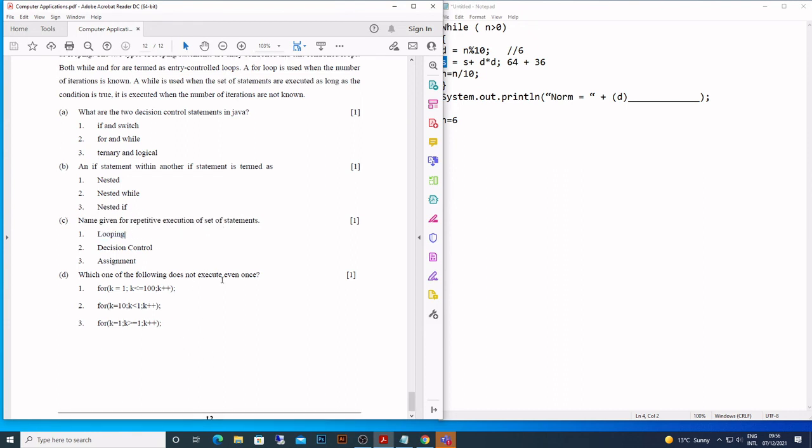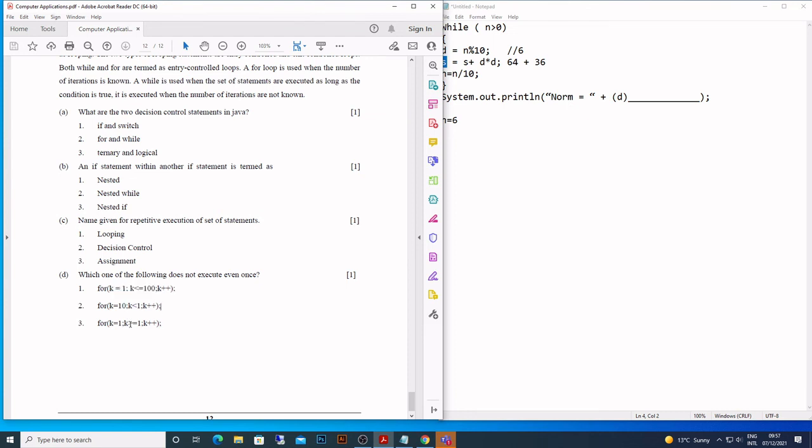Does not execute even once. Which one? You see what it says? It starts from 1 and it goes up to 100 by adding 1 every time. So it will go 100 times. Then we have k is equal to 10, k is less than or equal to I, k plus plus. Now if you look at this, it's saying k is 10 and the condition says continue as long as k is less than 1. K is already 10. So this loop will not work even once.